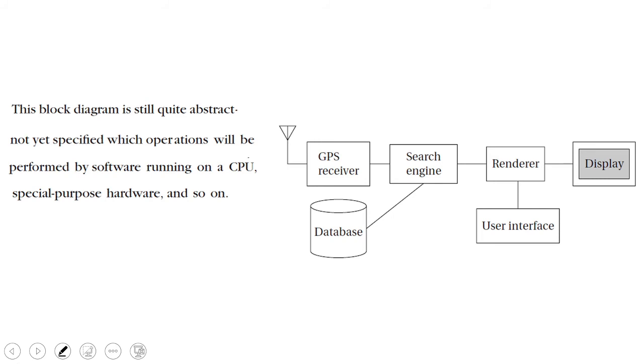This block diagram is abstract and does not give a clear idea of which is software and which is hardware, but it gives a picture of how the system is going to work. So the general block diagram is very important. After defining the general block diagram, we will next separate the parts which are software and which are hardware. Even while separating these, the major role is the cost.